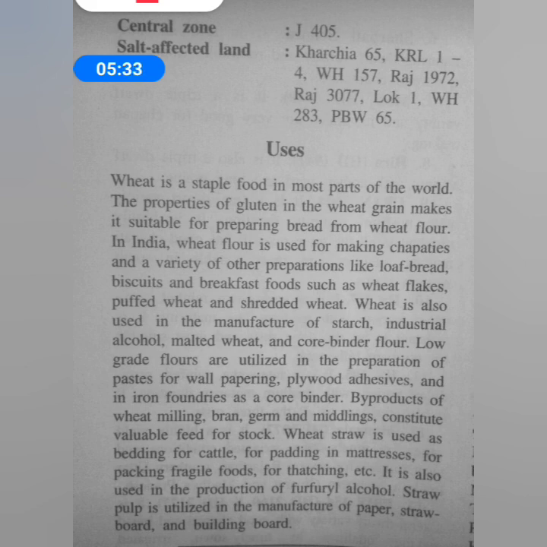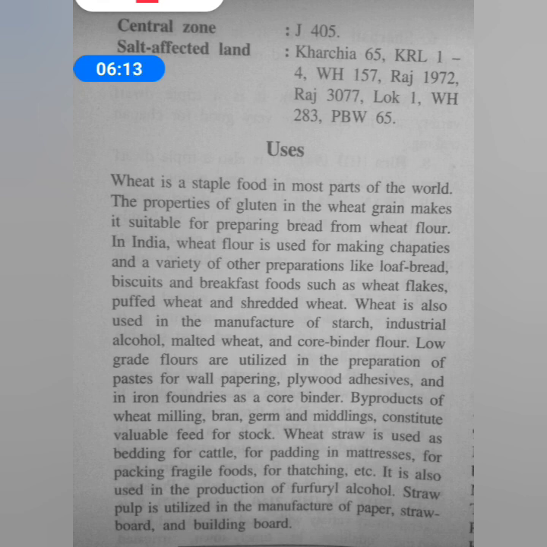And also the low grade flours, that means those flours which are of very low grade, are utilized in other preparations, not in food preparations, but for wallpapering, plywood adhesives, and iron foundries, which are factories or workshops for casting irons. And also it can be used as a core binder. Core binder is actually a substance which holds grains together.